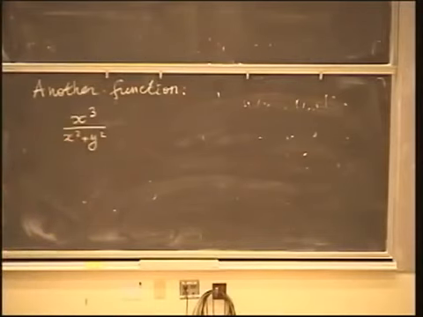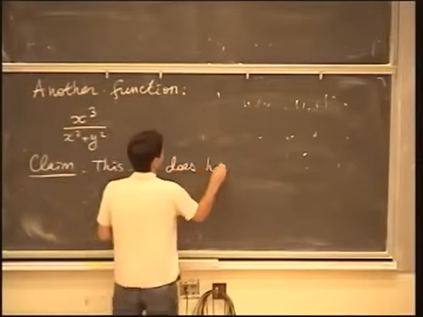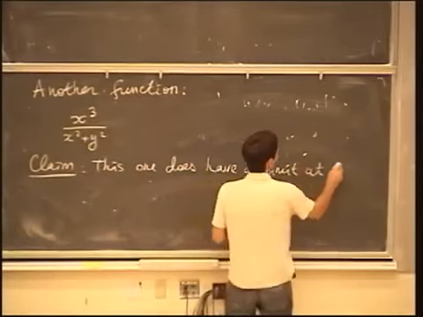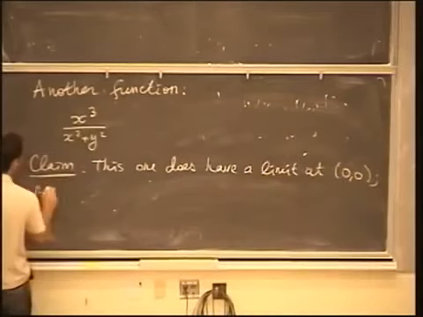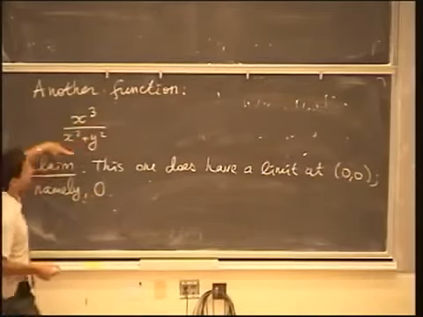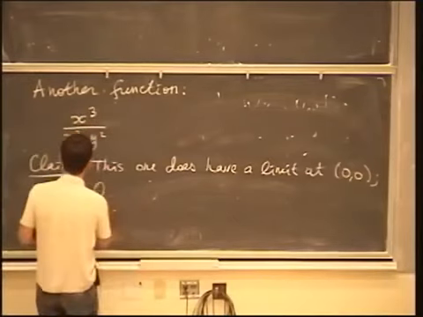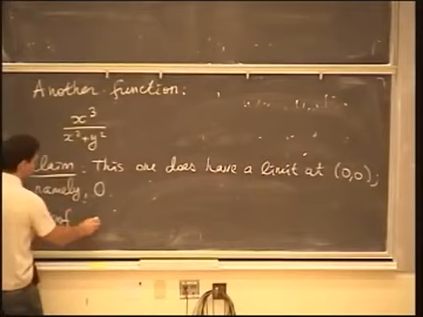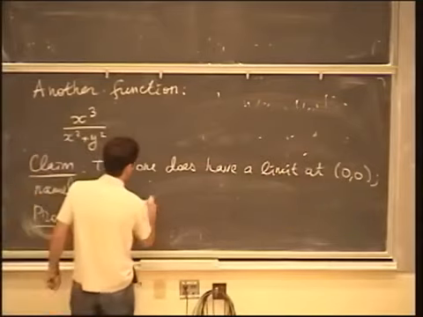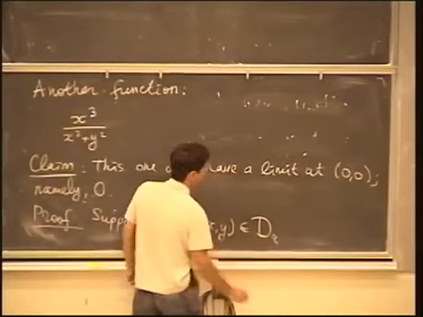So how would I show that this actually has a limit? I claim that this function does have a limit at (0, 0). Namely, the limit is equal to 0. How would I show that? Well, for that I would actually have to estimate the value of this function when I approach 0. So let me explain this as a proof. Suppose that (x, y) belong to the small disk of some radius r.